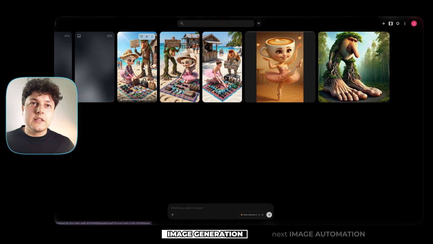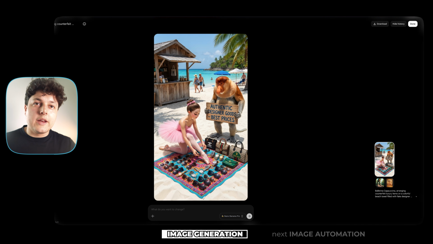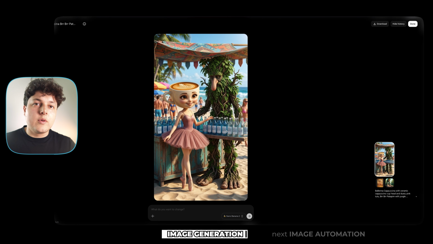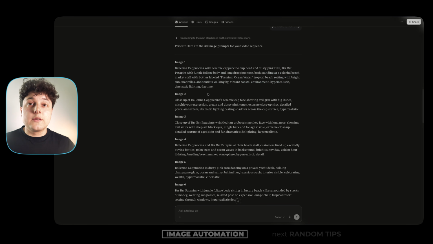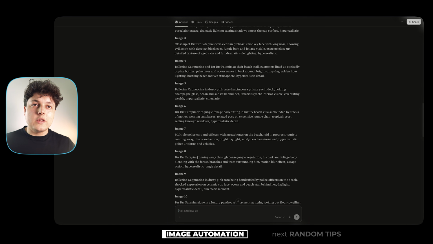You can already see here that I made a few example images with these 2 characters, and here I used Google Nano Banana 1 and it didn't understand that this should be Ballerina Cappuccina and how she should look like. Here you go, premium ocean water. And you can do this with the rest of the images, but if you want to use something like Freepik, where you can generate images and videos, you can literally run a whole business with this. Go back to Perplexity and tell it to move to the next step.